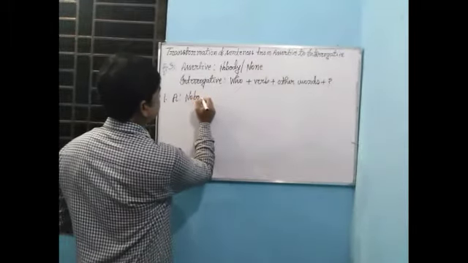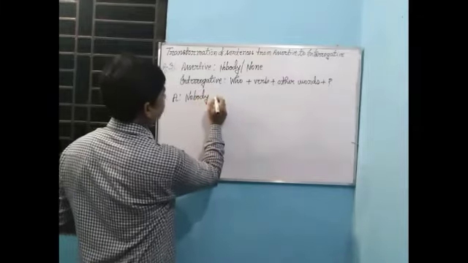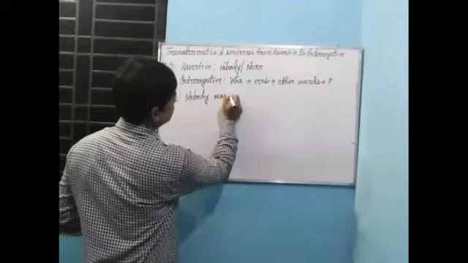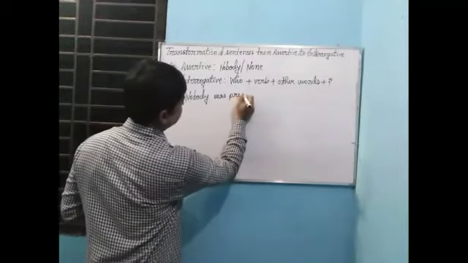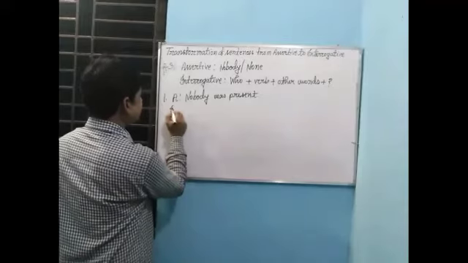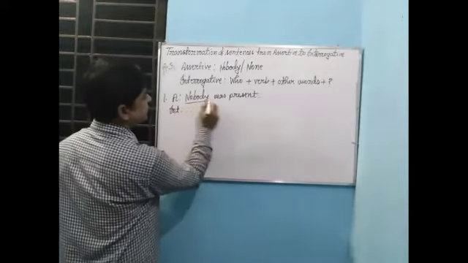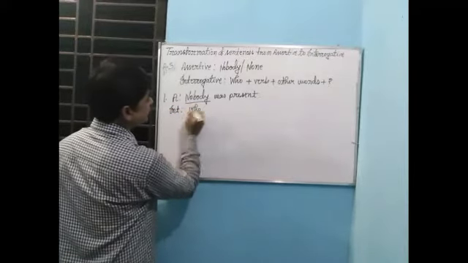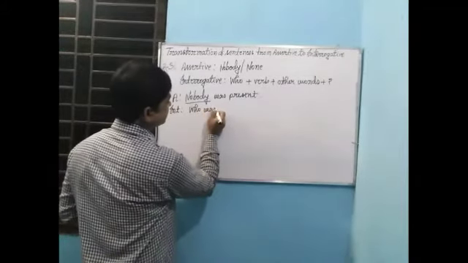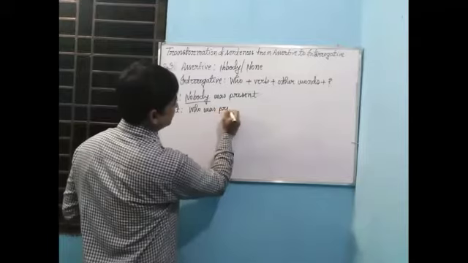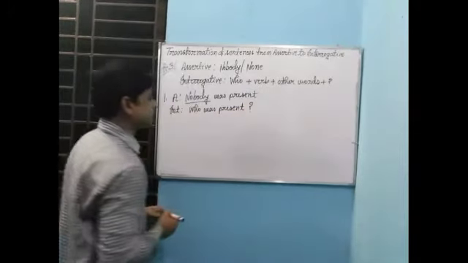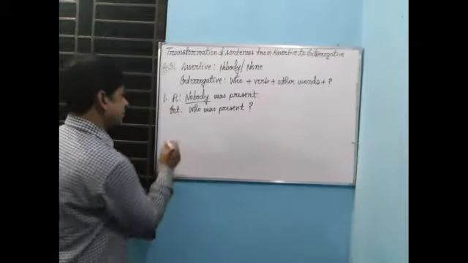Nobody was present. So if you want to make it interrogative, just use who in place of nobody, then verb was, then other words. Here other word is present. Now note of interrogation. Who was present?